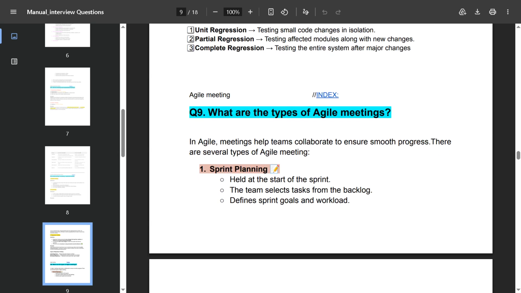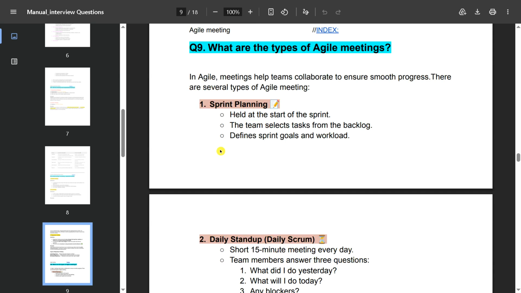And this question is also very important: what types of agile meetings have you followed in your organization? So you can explain like this: agile meetings help teams collaborate to ensure smooth progress. There are several types of agile meetings. First one is the sprint planning meeting. It is held at the start of the sprint. The team selects tasks from the backlog and defines sprint goals and workload.